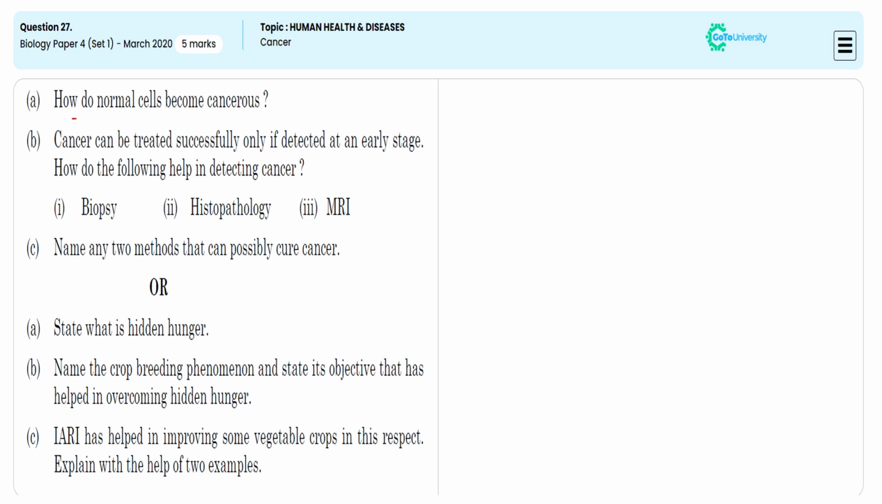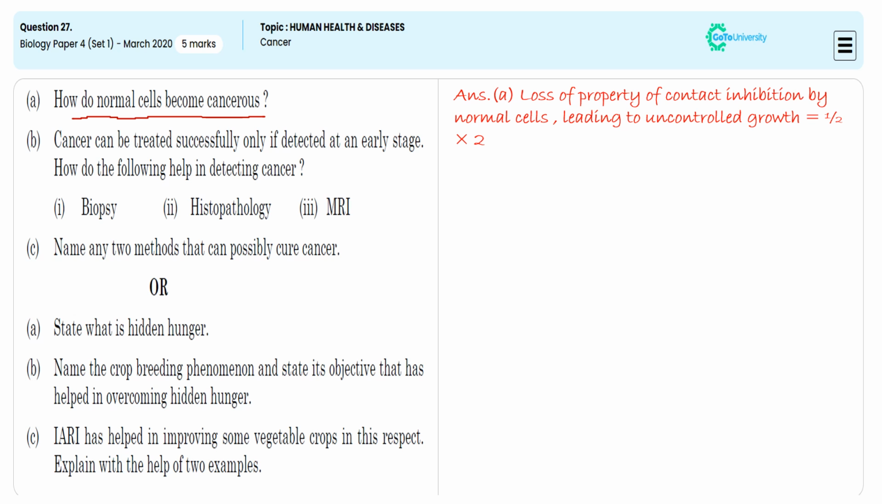In this 5 mark subjective question, they are directing us to illustrate in which way the normal cell is becoming a cancerous cell. For this, we are specifying the loss of the contact inhibition property by the normal cell leading to uncontrolled growth. For this specification, we will be getting 1 mark. In the second sub-question, the given parameter, in which way it is more helpful for giving the early diagnosis formulation